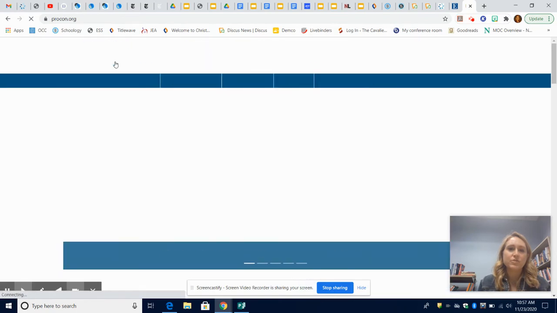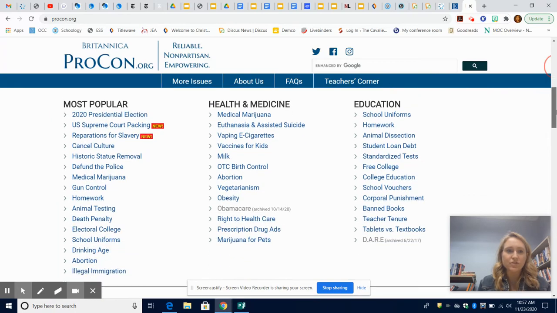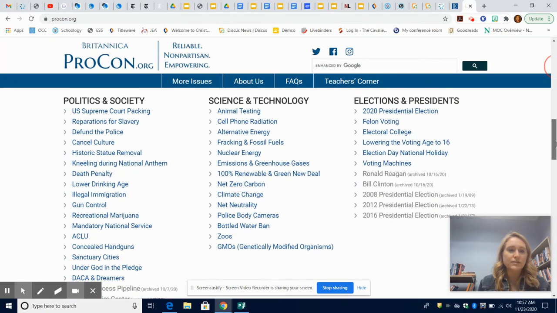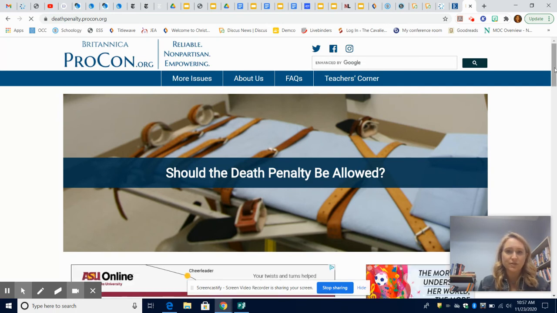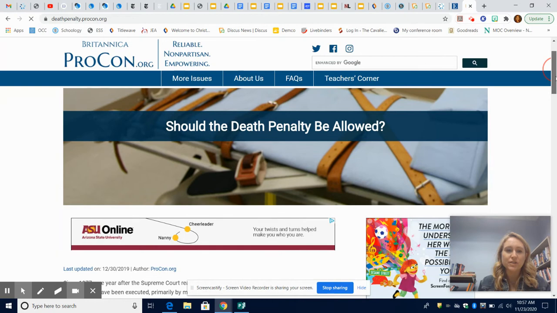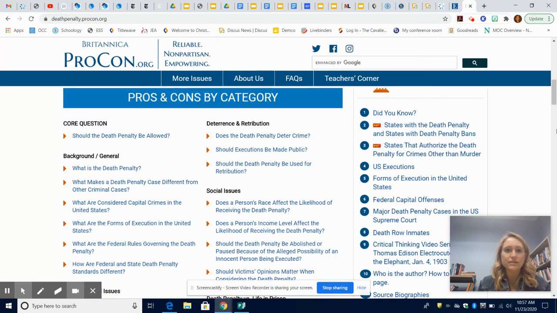And then the third source is a website, procon.org. Here's the home page. And these topics are also arranged by categories. So under politics and society, that's where you're going to find the death penalty in this website. So that's another good point. Websites and databases sometimes use different organizational methods. You have to kind of search different ways. So you have the question here on the home page, and then you have a lot of good categories depending on what exactly you're arguing about the topic.